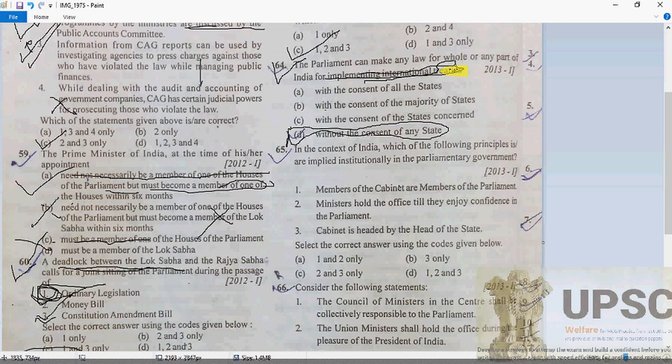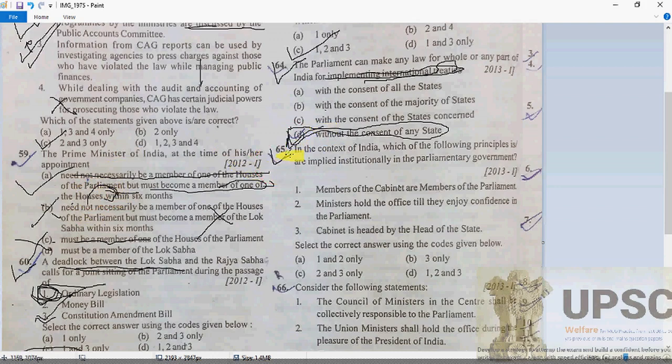Because as we know, Parliament has exclusive power to make laws with respect to any matter in the Union List. According to Entry 14 in the Union List, it reads: entering into treaties and agreements with foreign countries and implementing treaties, agreements, and conventions with foreign countries. So absolutely here, in 65, sorry, 64, B.